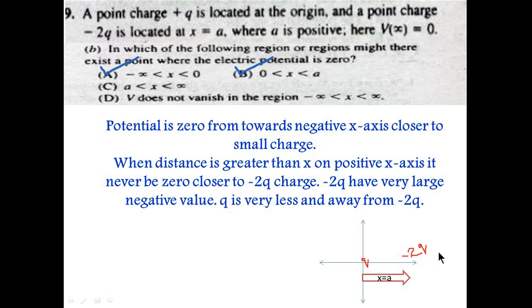So towards positive infinity it could never be 0, but it must be 0 here, and also toward minus infinity. So options A and B are both correct: minus infinity is less than x is less than 0, where the potential would be 0 somewhere, and 0 is less than x is less than a, in between the charges.